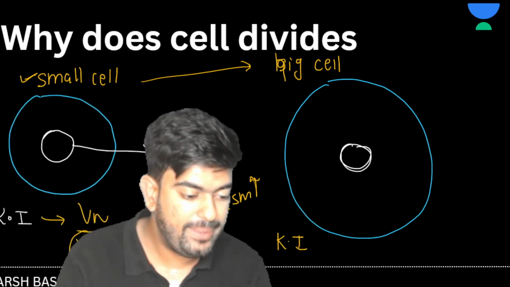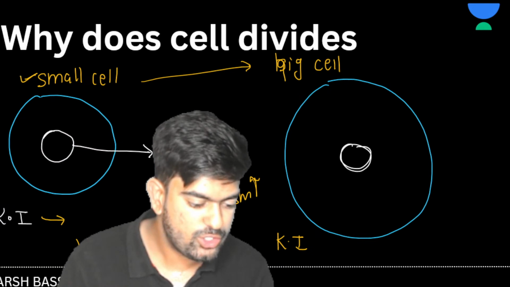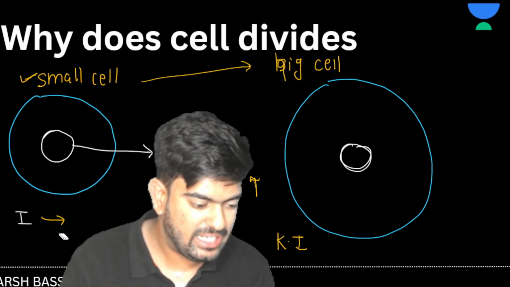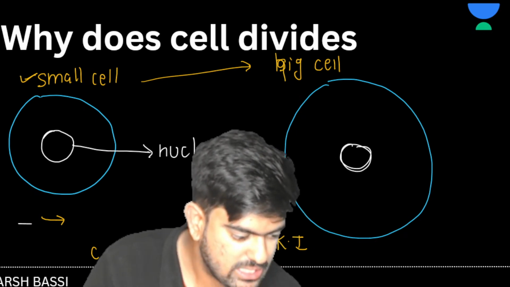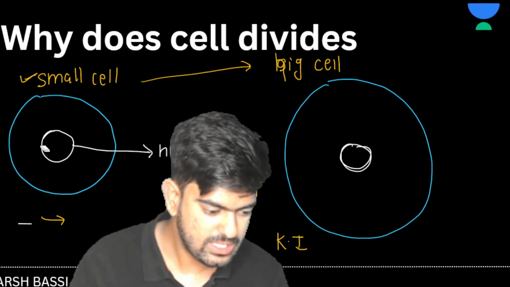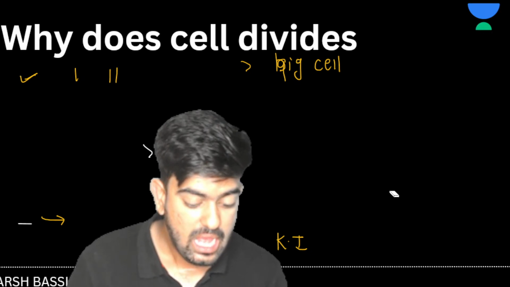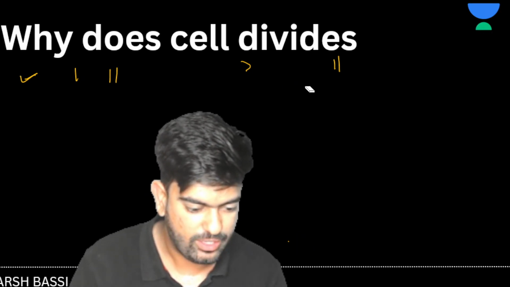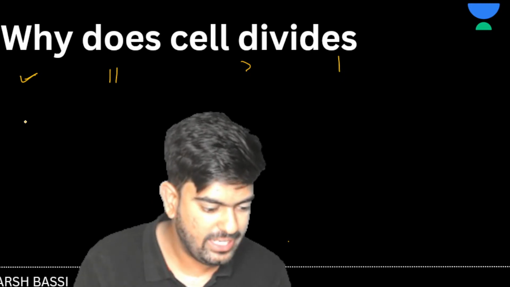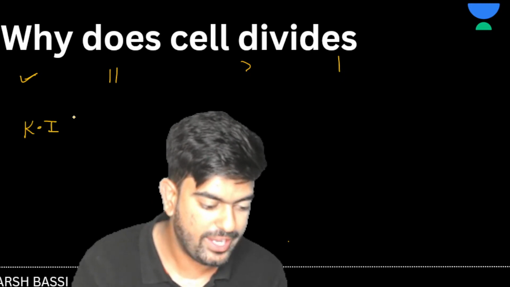So for the big cell, what should we do? For the big cell, we can understand. I'll take another slide so that I can make you understand better. See, for a big cell, the karyoplasmic index ratio is high or low? It's low.